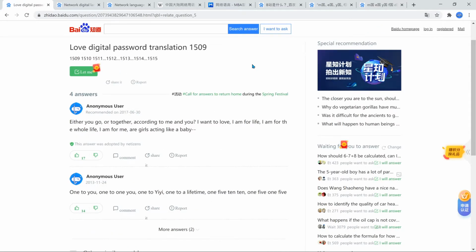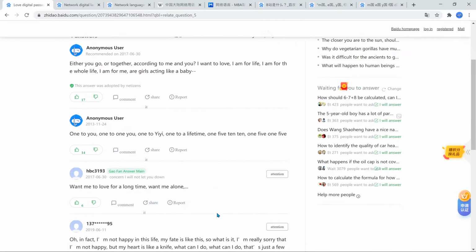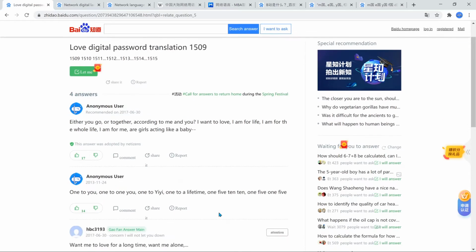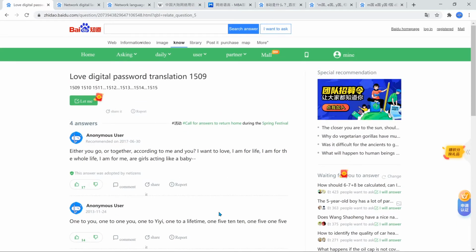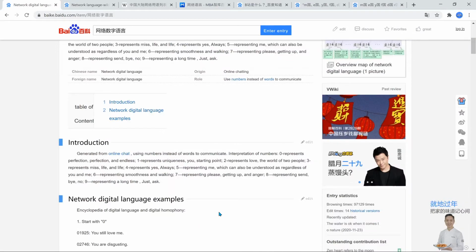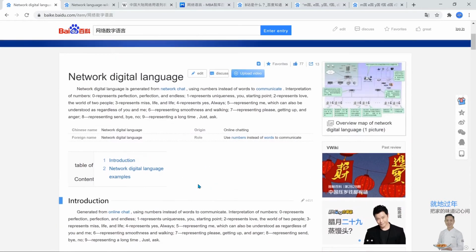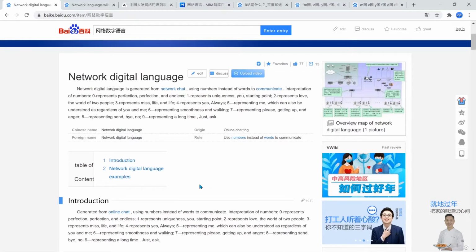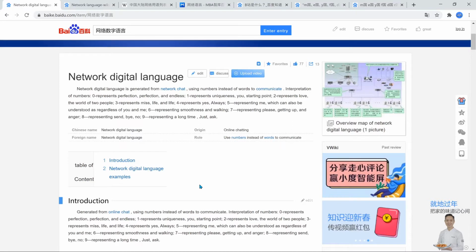So 1509 is some of the more contemporary internet language. I'll go over what that means in a little bit, but 1509 generally means something along the lines of you and me, or something. I don't quite remember, but I'll definitely go over it in a little bit. A lot of it will start to make more sense later when I cover what the numbers mean. There's a video link to all this. Of course, it's in Chinese though, so I might link that if I can find it. It's also on Baidu. Very useful. That is just a short video on how the numbers work.